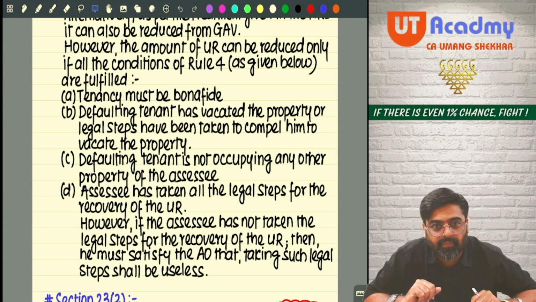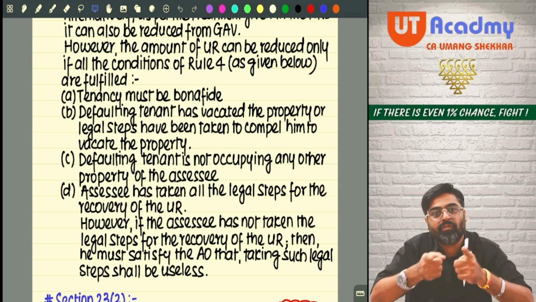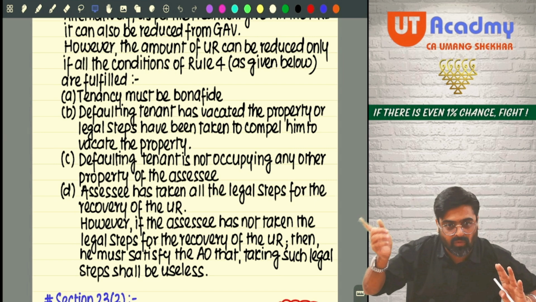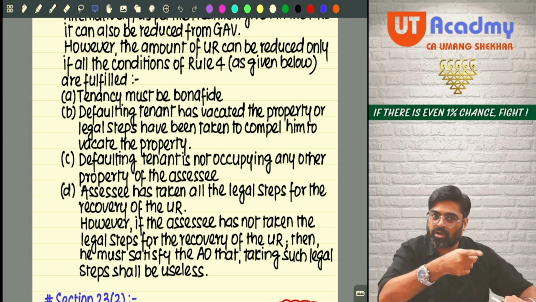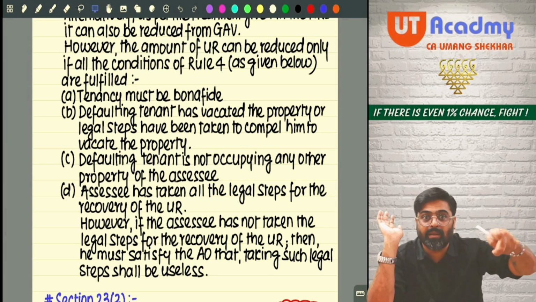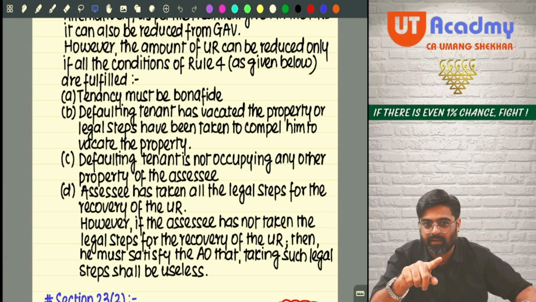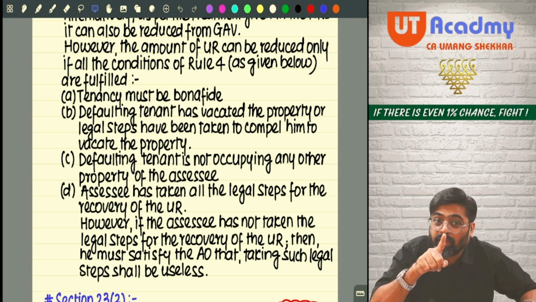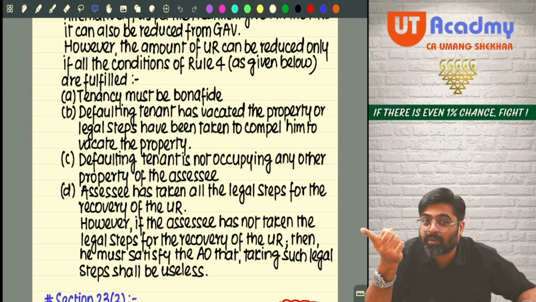Yes or no? So genuinely, if he has defaulted on rent and you want to claim it as a reduction while calculating the annual value, he should not be there in your premises. Vacate the premises or compel him to vacate the premises. Wait, that is not the only thing you have to do. Make sure he is not occupying any other property belonging to you.